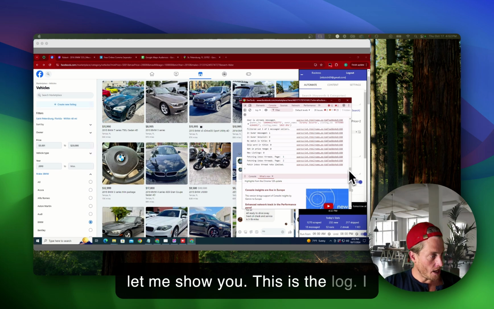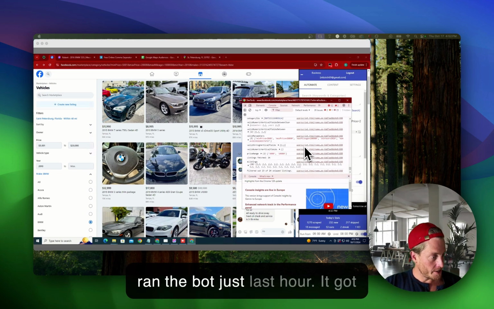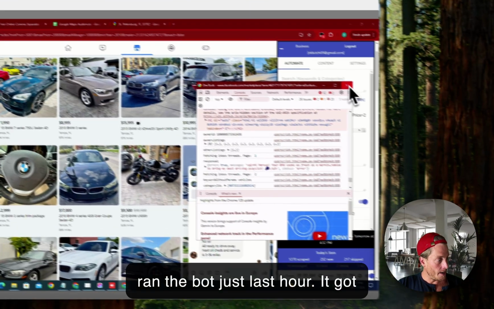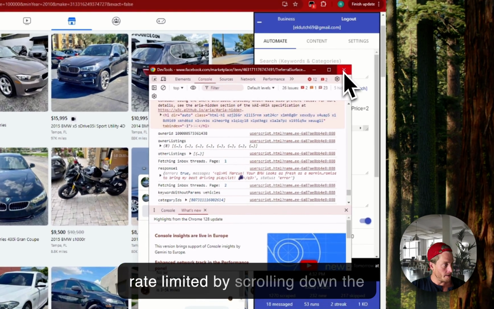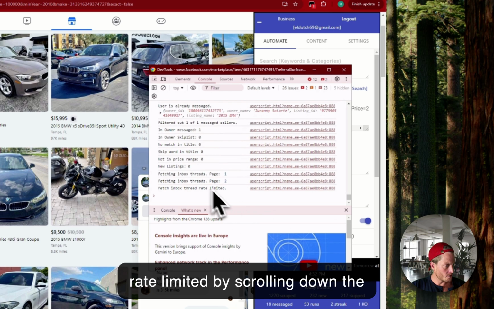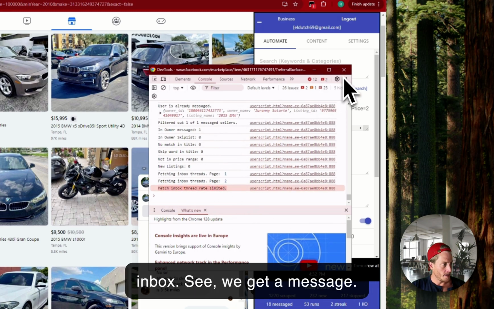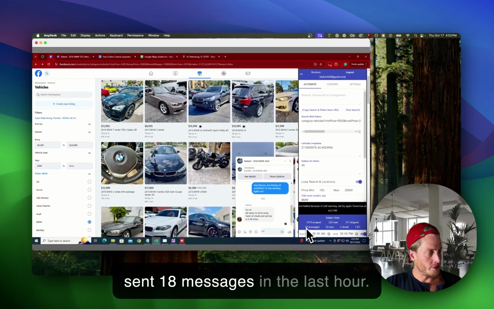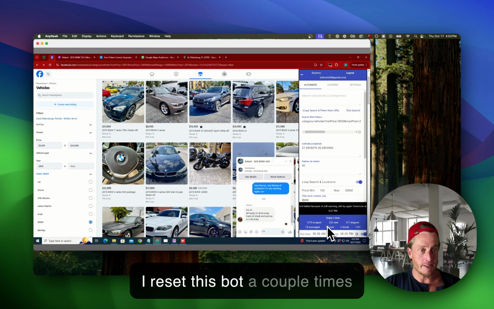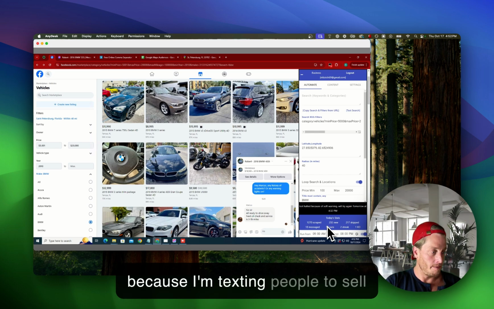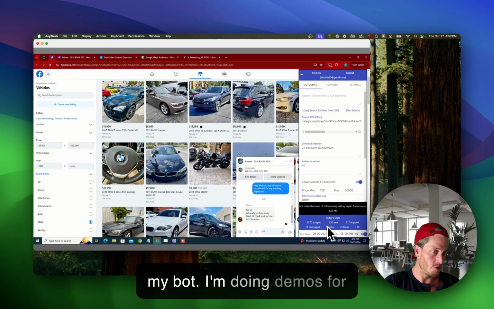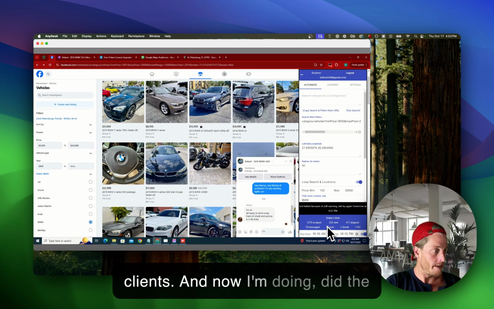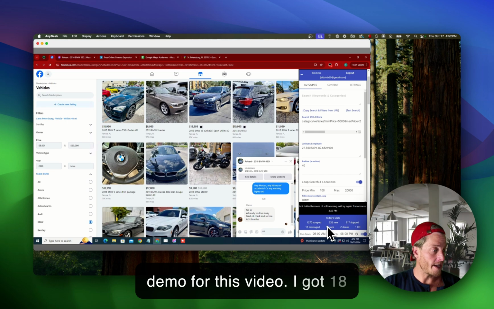This is the log. I ran the bot just last hour. It got rate limited by scrolling down the inbox. See, we get a message, and then we automatically suspend the bot for tomorrow. It sent 18 messages in the last hour. I reset this bot a couple times because I'm texting people to sell my bot. I'm doing demos for clients, and now did the demo for this video, and I got 18 messages out.